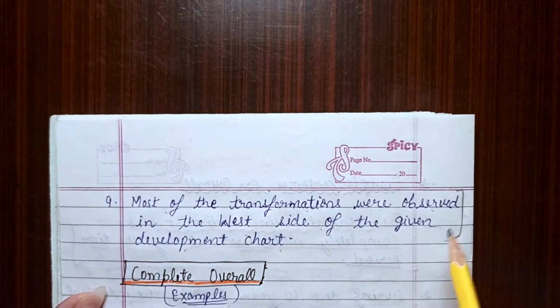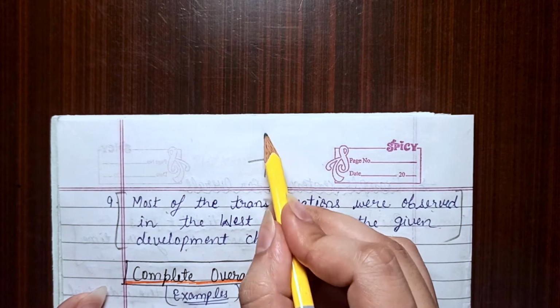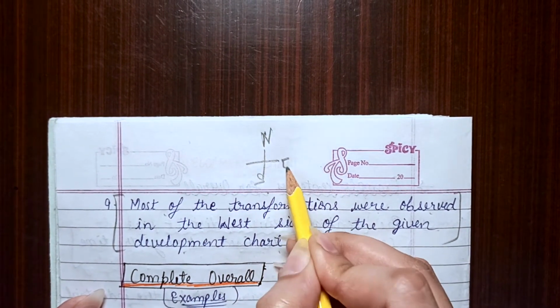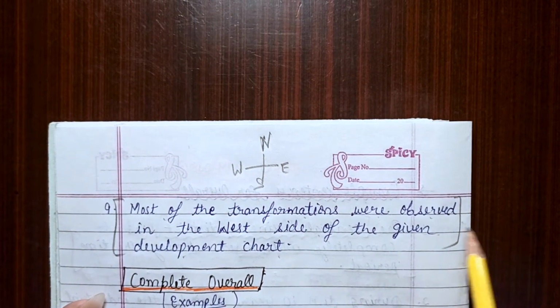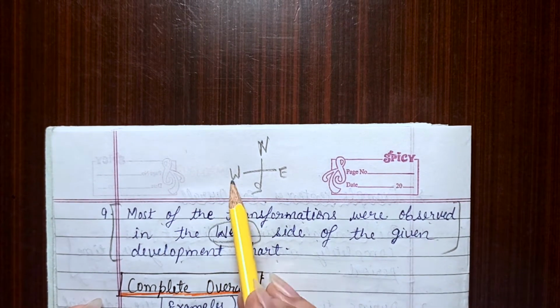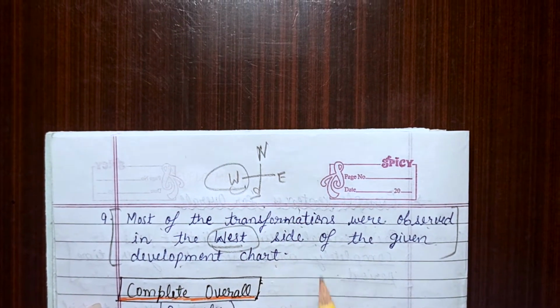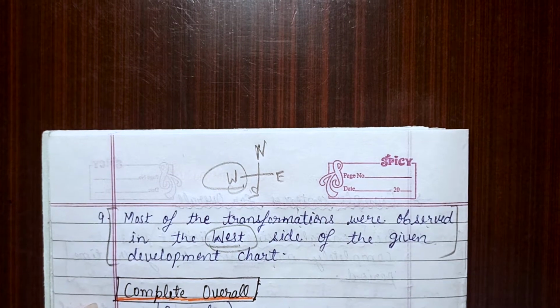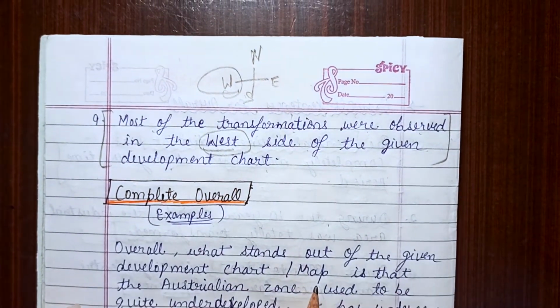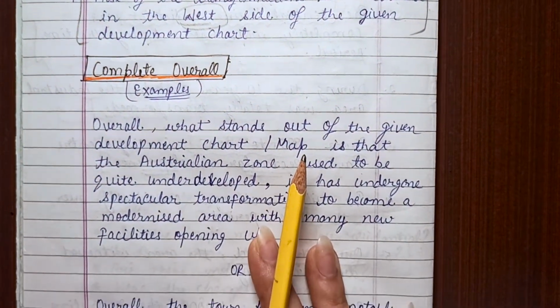As I have told you, you can write according to the directions you are provided with. I hope you have understood how to use these sentences by observing your development chart.